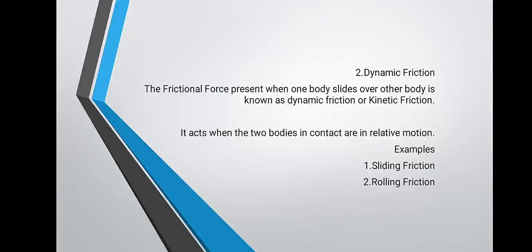The second one is dynamic frictional force. This force develops when one body moves over another object or when one body moves on a surface. That's why it is called dynamic friction. It is developed when two bodies in contact are in relative motion. The best examples for dynamic friction are sliding friction and rolling friction.